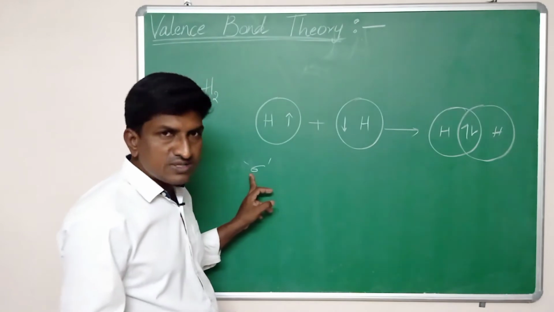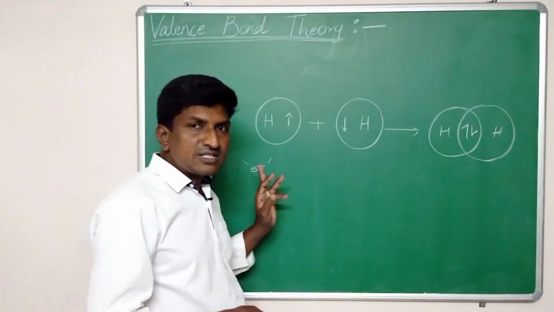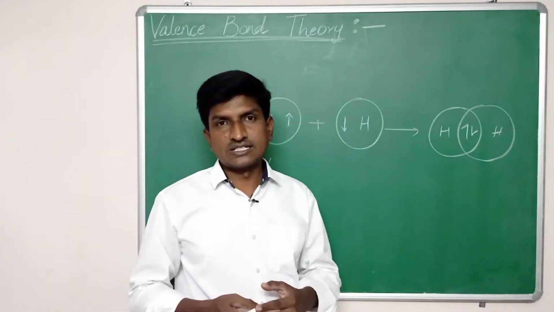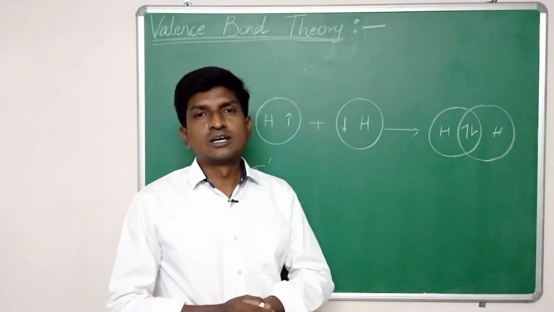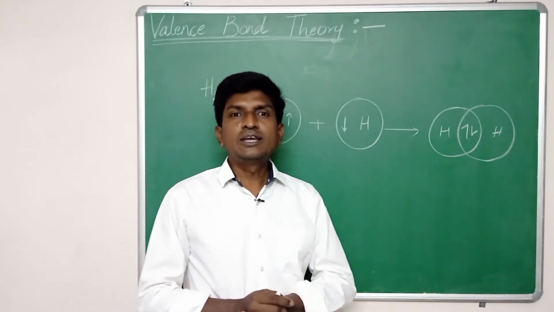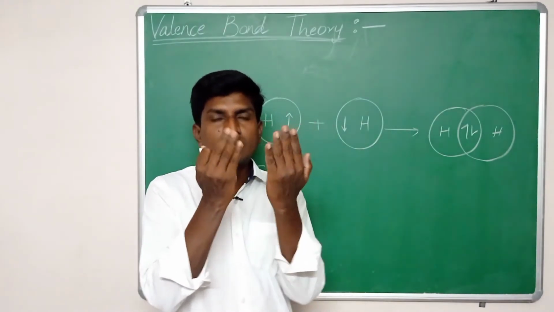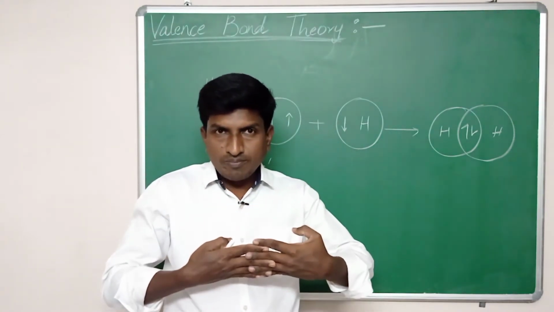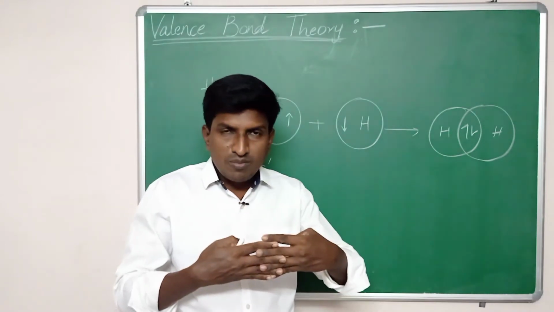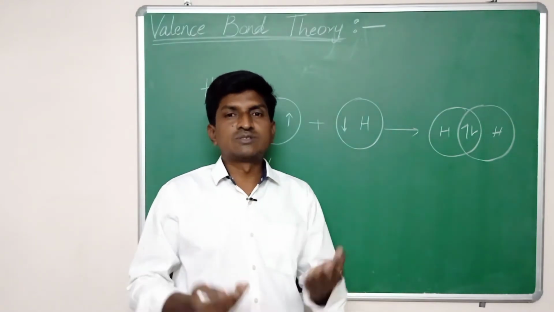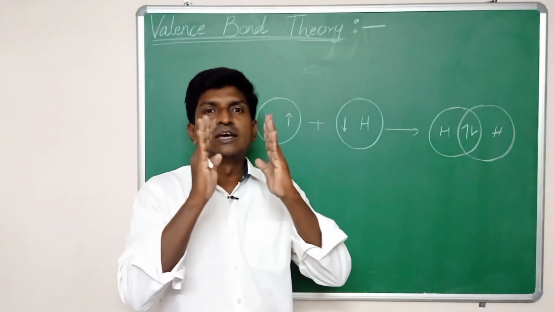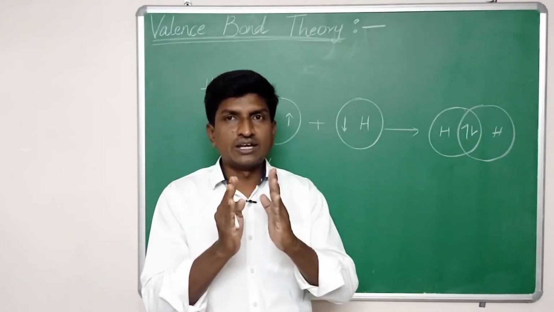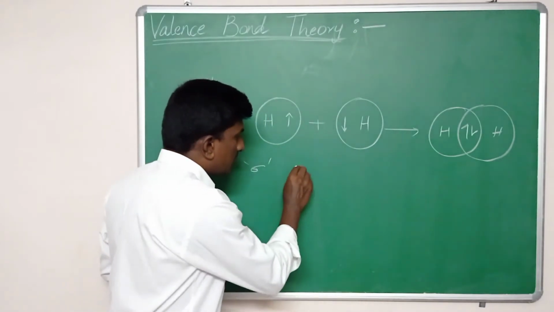Once the sigma bond is formed, it is not possible to form another bond along the internuclear axis. So the other orbitals will form the bond by overlapping sideways. So here the first bond is a sigma bond, with end to end overlap. Once the sigma bond is formed, the second bond is formed by the overlapping of orbitals sideways. When the orbitals overlap sideways, that bond is said to be a pi bond.